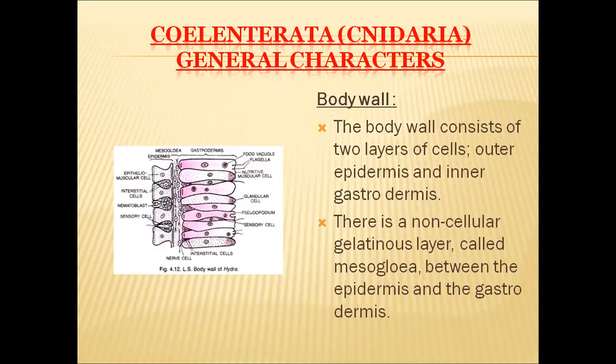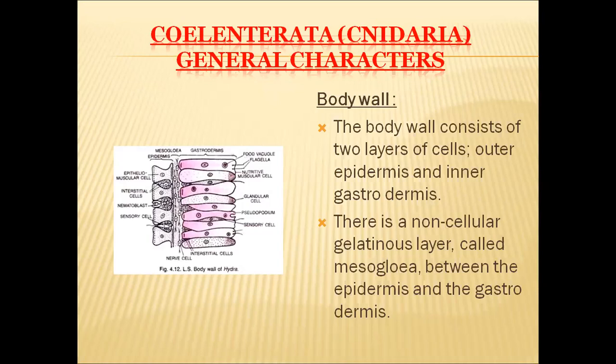And in this diagram, we can see that the middle one is the mesoglea, and the outer layer is the epidermis. This layer of cells is present inside of this body, so this is called the gastrodermis. And inside the gastrodermis, there is a cavity. This cavity is called coelenteron. As they have coelenteron in their bodies, the phylum of these organisms got the name Coelenterata.